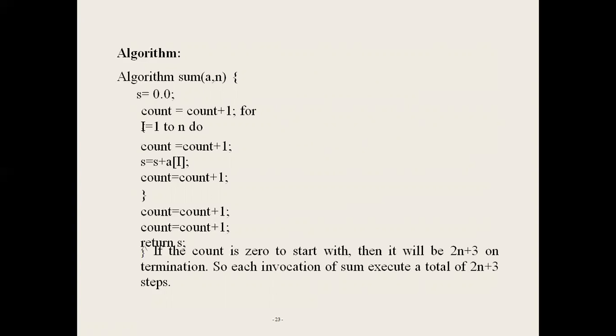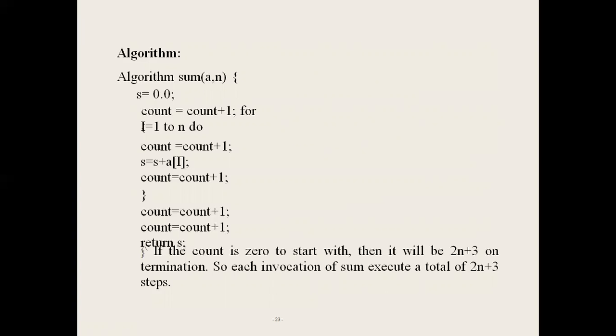Next, for the for loop, we introduce count equal to count plus 1. Next, after the assignment statement s equal to s plus a of i, we insert count equal to count plus 1. After completion of the for loop, we use another count increment statement, count equal to count plus 1.